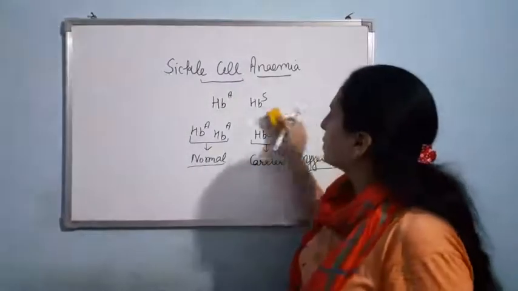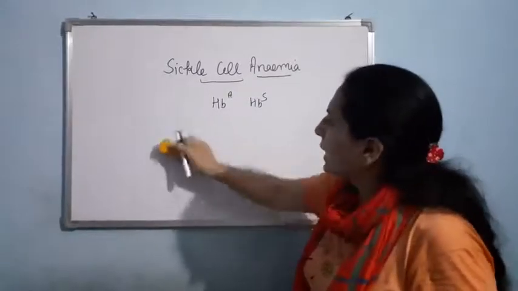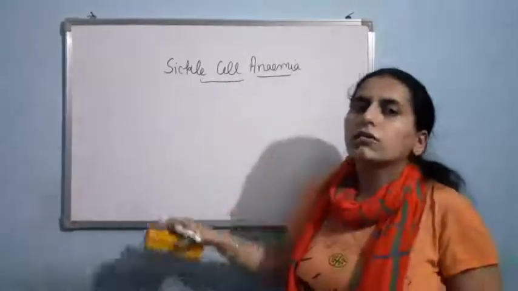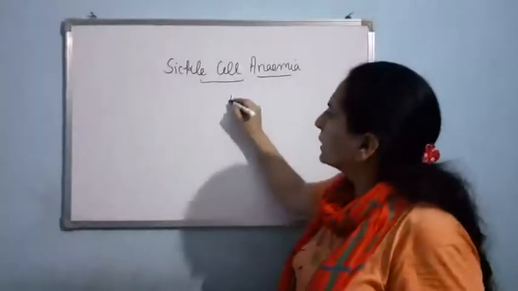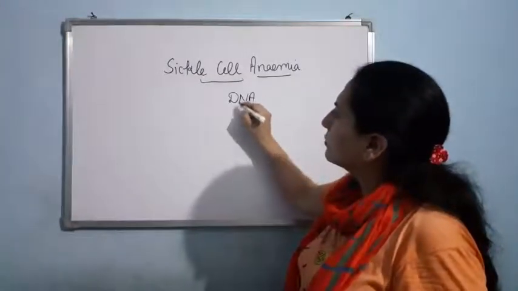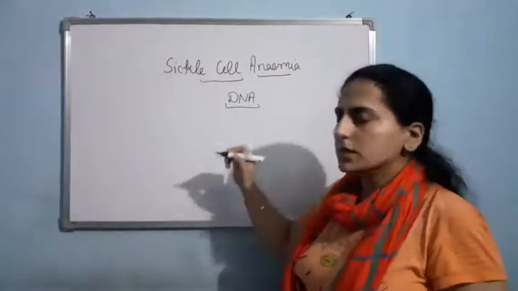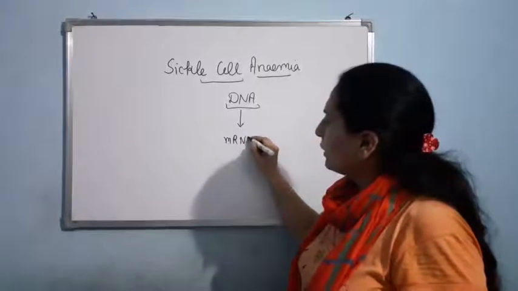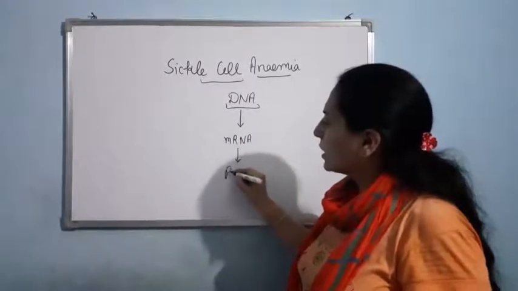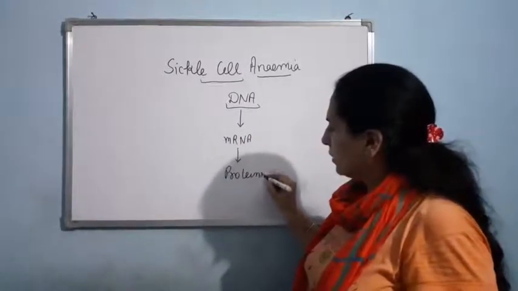Now actually what happens in sickle cell anemia, as I told you, there is substitution of glutamic acid by the valine. So basically, as we know, from the DNA, mRNA is formed, the mechanism we are going to study in chapter number 6. And from the mRNA, proteins are formed. Clear?